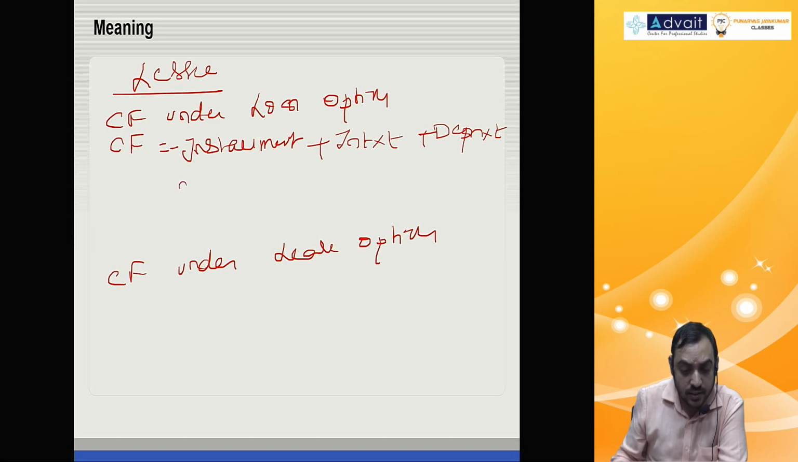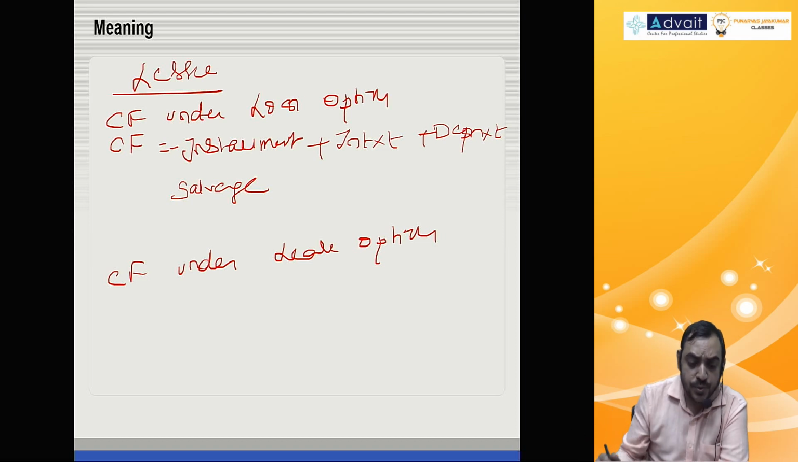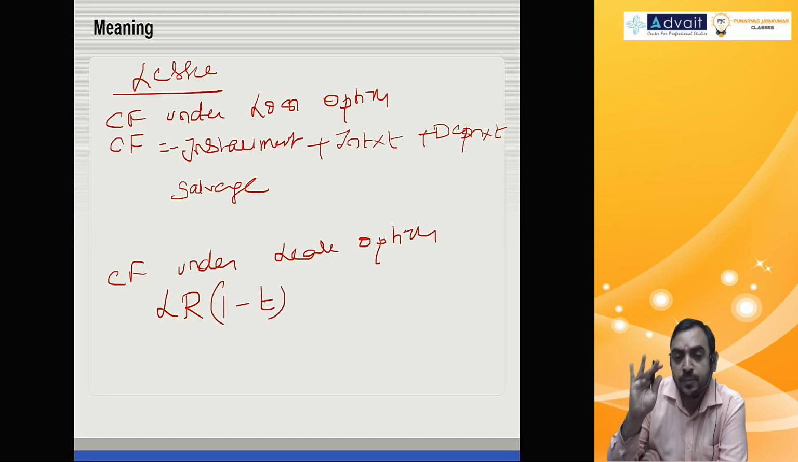Then in the last year you also get salvage value. Of course, after tax you should consider. And under lease option, it is very simple: lease rental after tax, so you multiply it by 1 minus t.